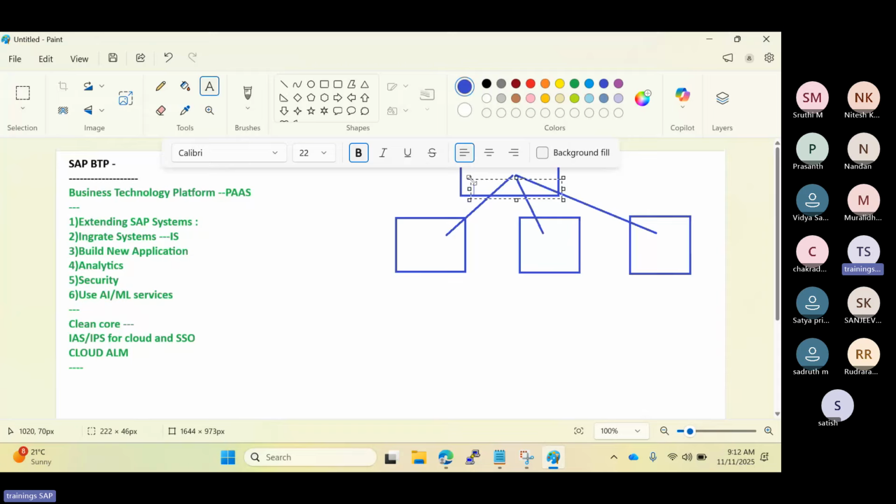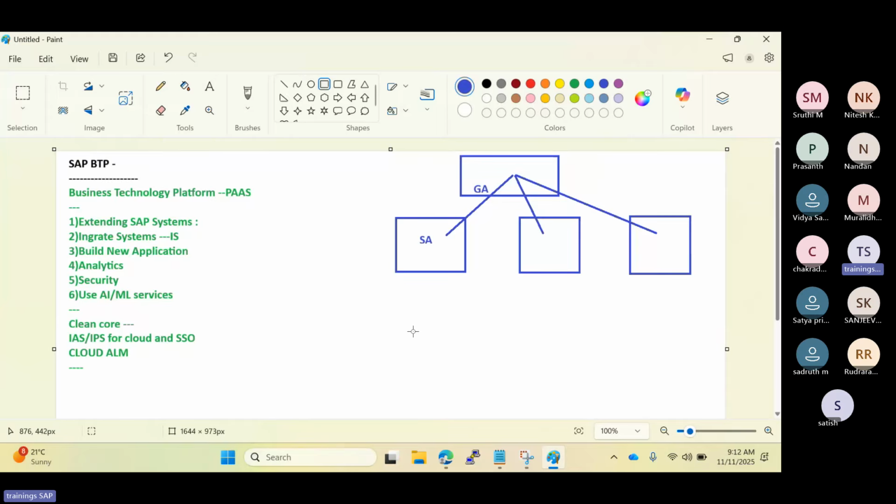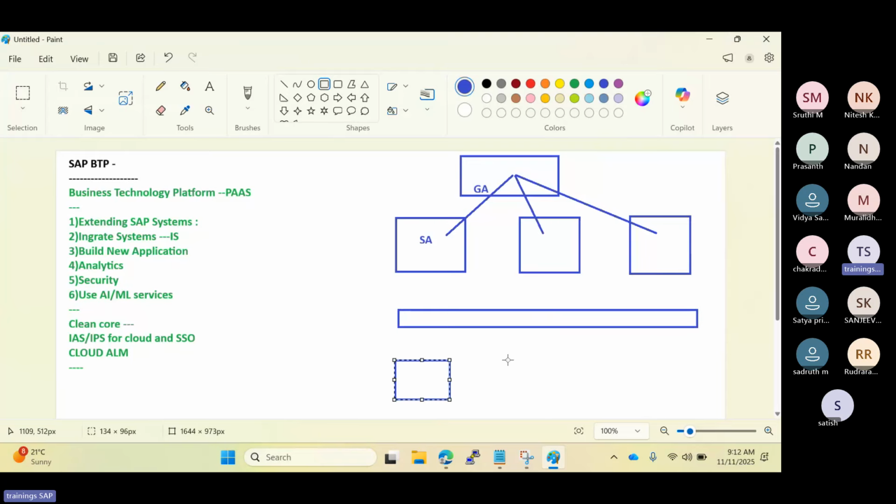We are responsible for the global accounts, and we are responsible for creation of the sub accounts under the global accounts. Depending upon your environment, development, quality, production, you can create multiple sub accounts. Then you can have the secure tunnel like cloud connectors. Then in the on-premises, you have the development SAP system, quality SAP system, production SAP system.